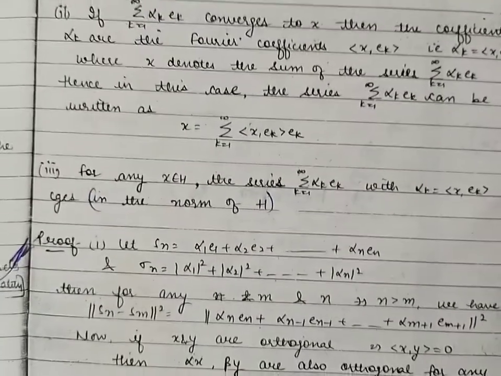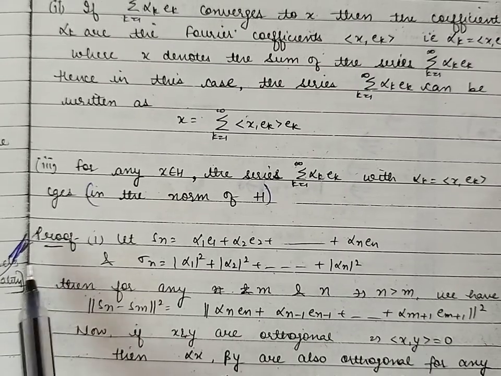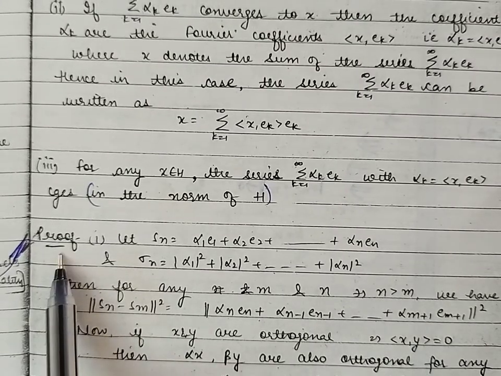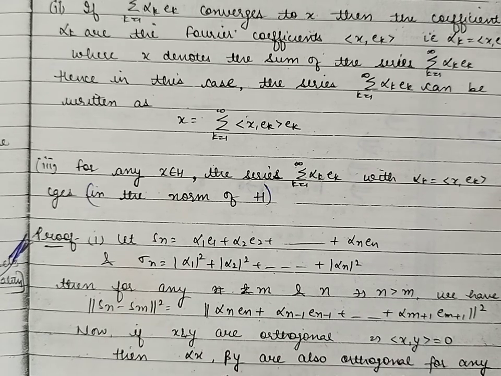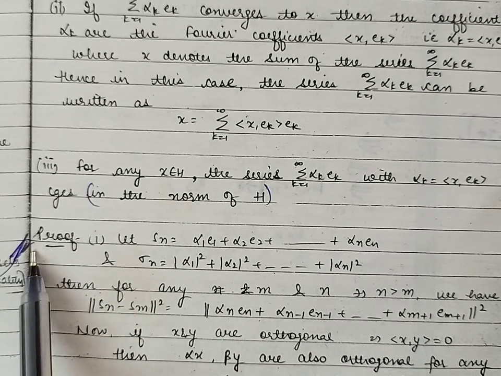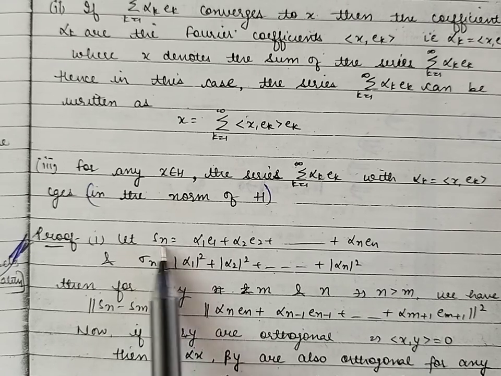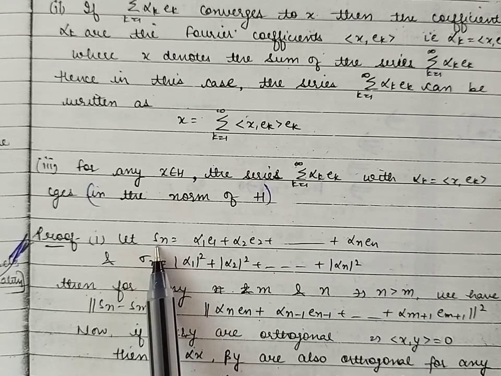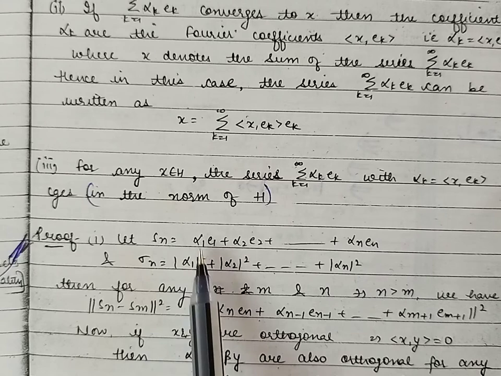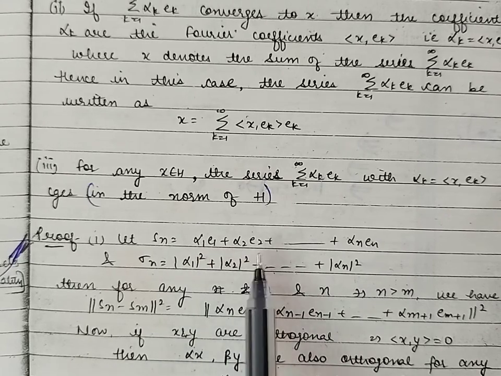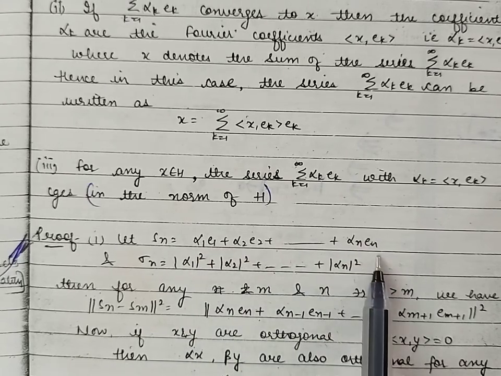So let us prove the first part. In order to prove the first part, because we have two series in that part, in order to discuss their convergence, let us take their partial sums. So we have denoted by S_n the nth partial sum of the series summation alpha_k e_k. By definition of partial sum, this is the sum of n terms of the series, which is alpha_1 e_1 plus alpha_2 e_2 and so on up to alpha_n e_n.